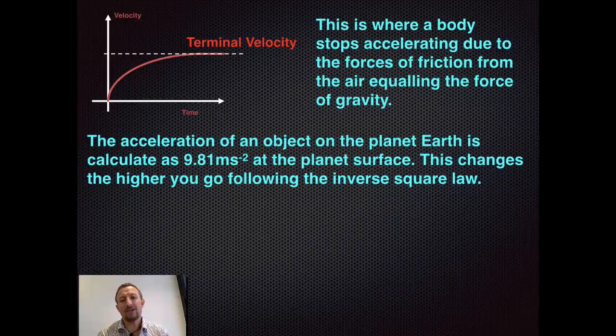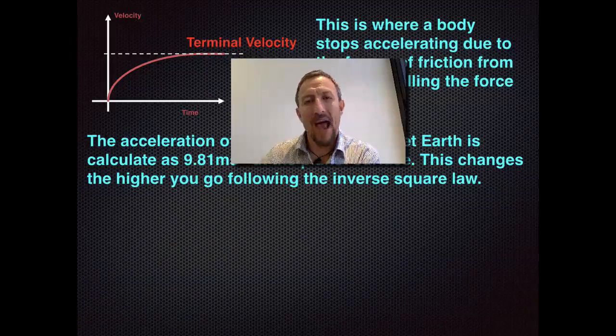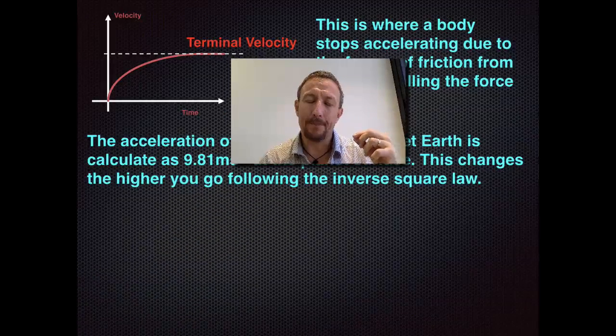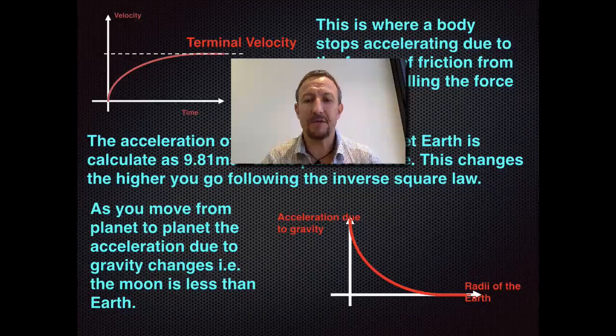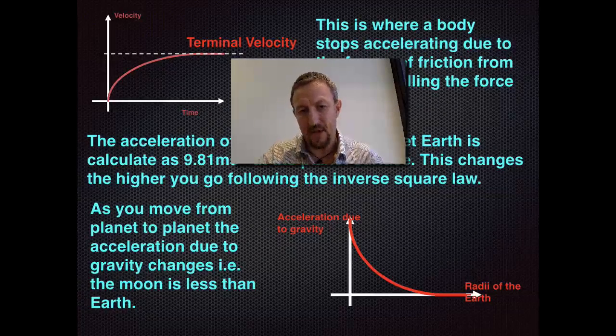Now, the acceleration of an object on the planet Earth, as we know, is 9.81 meters per second squared, but this changes the higher you go up. Why is that? Well, because the force changes as we go up. As you study your physics a little more, you'll come across Newton's inverse square law, which basically states that the more radius you go out from the Earth, which is 6,400 kilometers, the acceleration due to gravity will decrease, and it follows this inverse square curve.